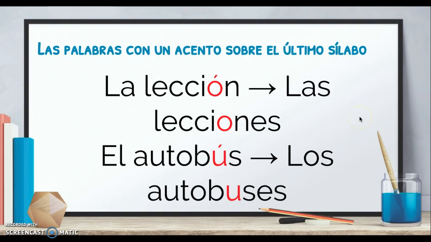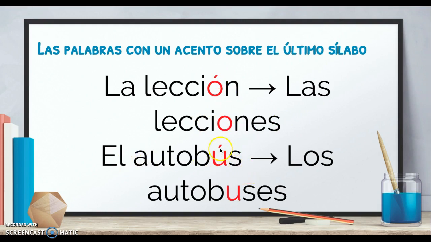Okay, now, las palabras con un acento sobre la última sílaba. So, there are some words that have an accent over the last syllable. So, if you look, lección. There's 2 syllables here, and there's an accent over the last syllable here. So, you just take it out. Las lecciones. So, el acento se va. It's gone. See?